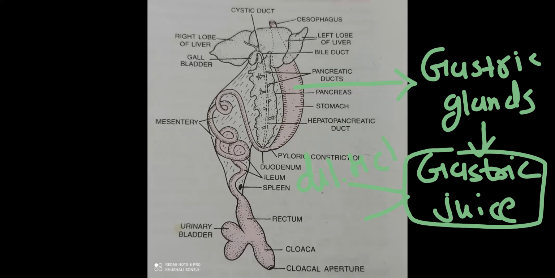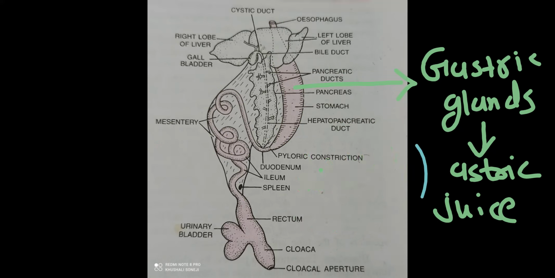Second, in 10th standard you have learned this pepsin enzyme. One of the enzymes present in the gastric juice is pepsin, which helps in protein digestion. So digestion of food takes place by the action of this HCl, and gastric juice is secreted from the walls of the stomach where these gastric glands are present, right?